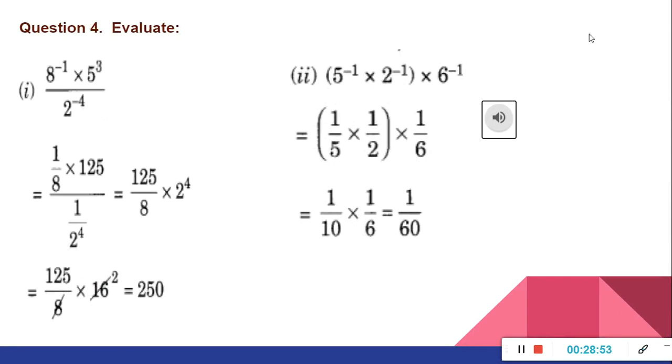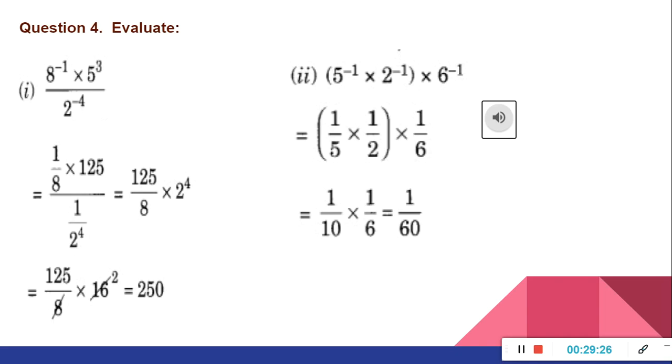Fourth question, evaluate. First one, 8 raised to minus 1 into 5 to the power 3 divided by 2 to the power minus 4. Here you can do it two ways. First, what I have done here: 1 upon 8 into 125 upon (1 upon 2 raised to 4). Otherwise, if the power has a negative sign in the numerator, you can shift it to the denominator, and from the denominator you can shift it to the numerator as a positive power.